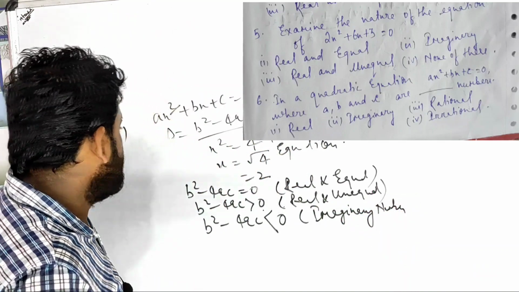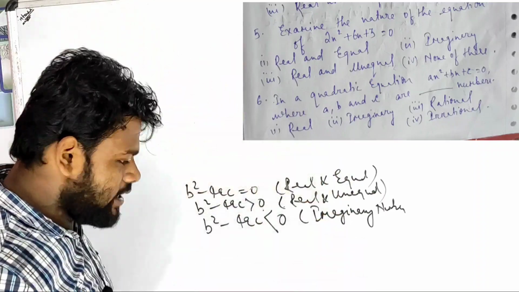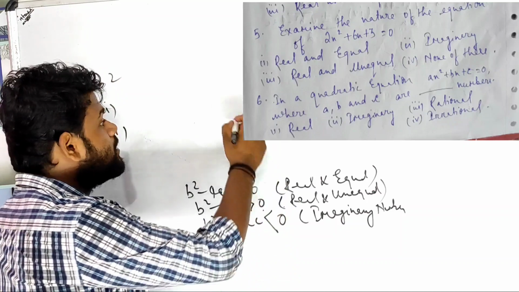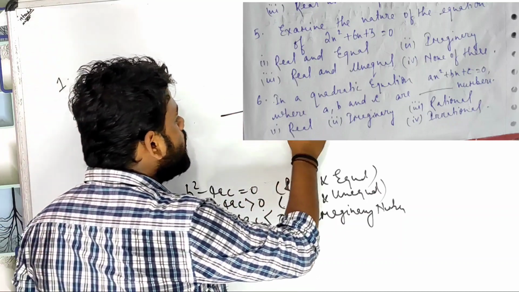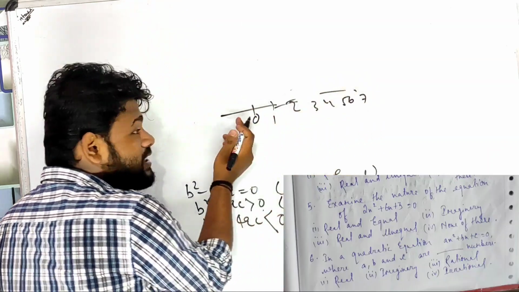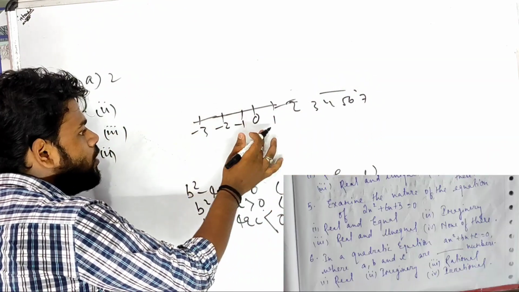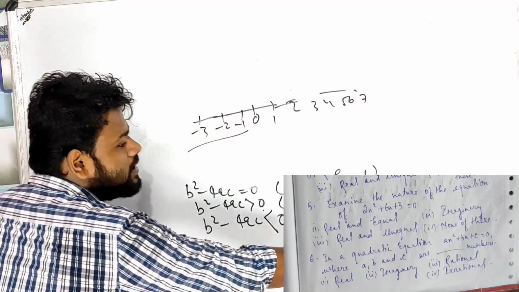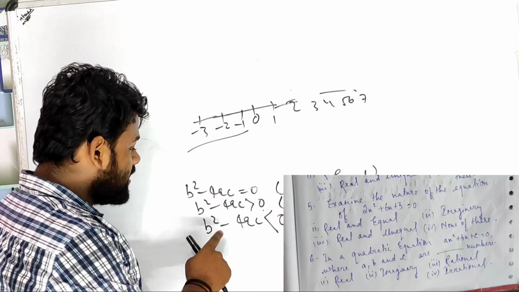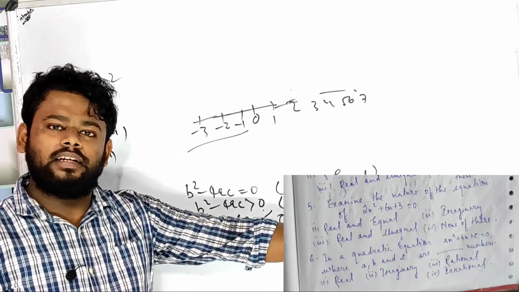Let me erase this, children. For an example, children, very easy. Suppose a number line 0, 1, 2, 3, 4, 5, 6, 7. So what comes below 0, negative 1, are integers. So here the negative number that comes, that means imaginary number is a negative number. That's the reason b square minus 4ac is less than 0. That's the reason it is an imaginary number.